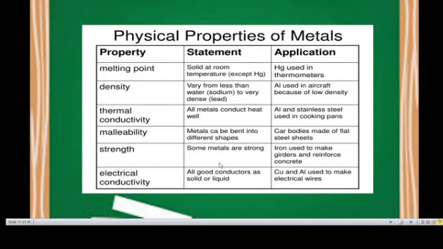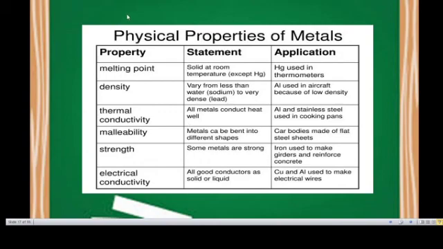Strength: some metals are strong. Iron is used to make girders and reinforce concrete. Electrical conductivity: all are good conductors as a solid or liquid. Copper and aluminum are used to make electrical wires. What is the reason? It is a good conductor of electricity.